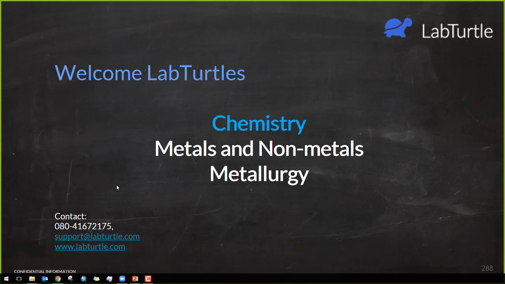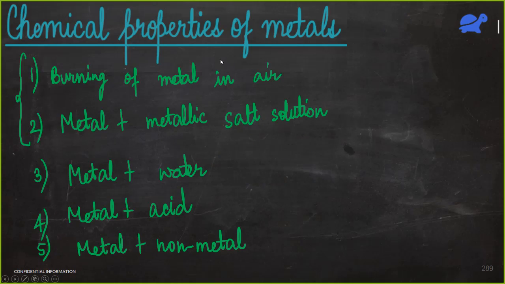Today we'll be covering metals and non-metals in a little more detail, and we'll be talking about various reactions of metals. This is what we had been talking about that day. We saw the chemical properties of metals, and we had covered burning of metal in air. Today we'll be talking about the other parts: reaction of a metal with another metallic salt solution, reaction of a metal with water, a metal with an acid, and a metal with a non-metal.